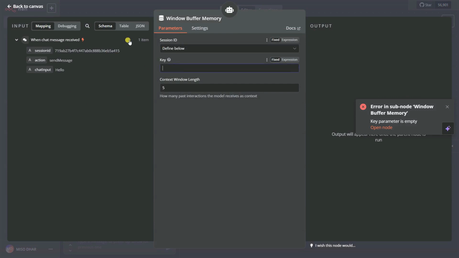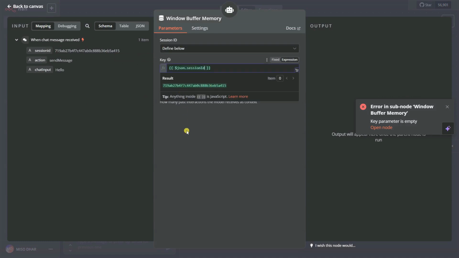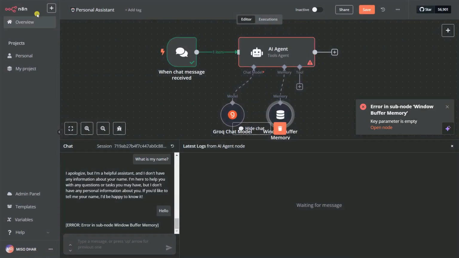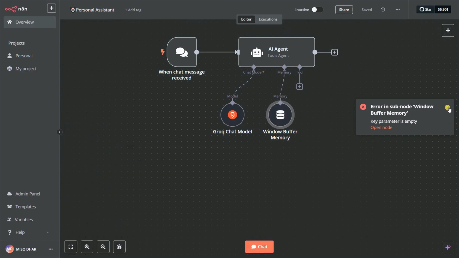So I need to give it the chat ID, but the chat ID is not here. You can give the session ID as well. Okay, so you can see here that our result is coming up. You can also give it here your context window length. Let's give it 10 messages. I'm going to click here to go back to canvas, delete this, save it, and then simply click on chat.